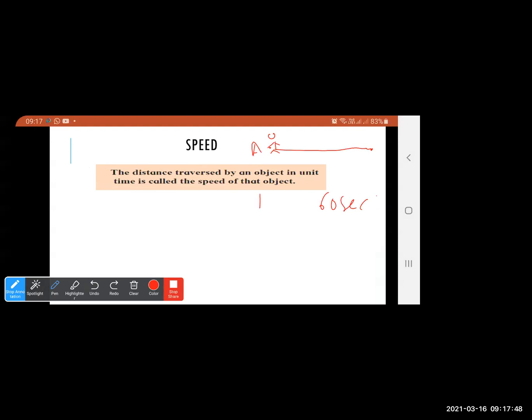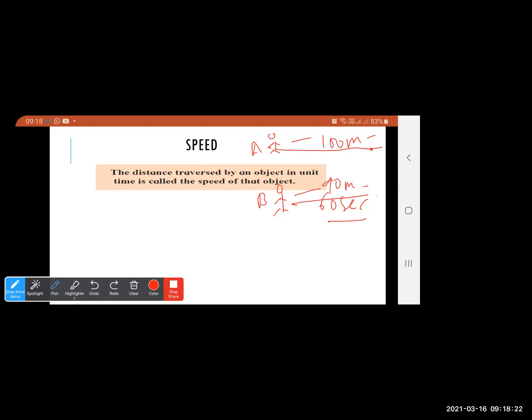This is object A and another object is B. So in 60 seconds, how much distance they are covering, that we are going to measure. Suppose A covers a distance of around 100 meters in 1 minute, or we can call it 60 seconds. And B covers a distance of 90 meters, again in 1 minute. Now you all tell me, whose speed will be more, A or B?